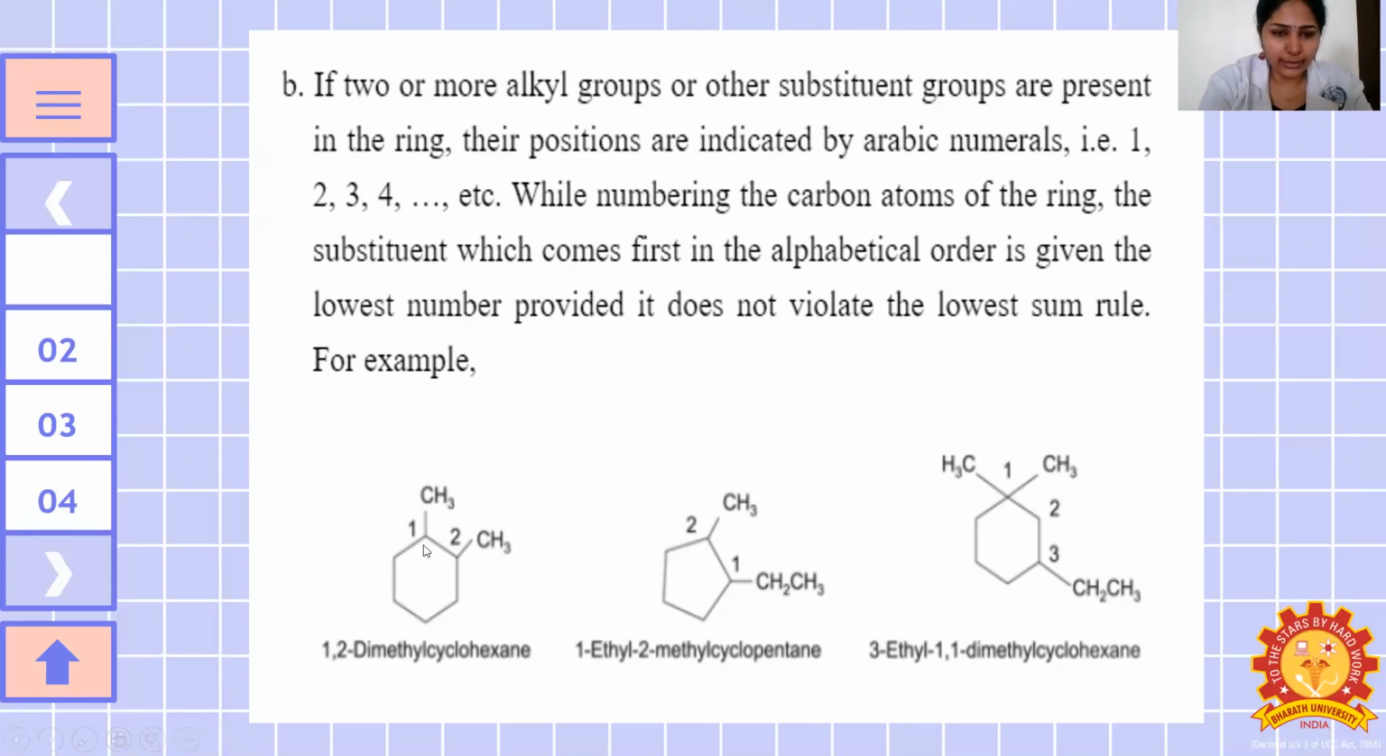So here, 1, 2 dimethyl, 2 methyl group. No, this is a cyclohexane because 1, 2, 3, 4, 5, 6. Here it is 1, 2, 3, 4, 5, so 5 carbon atoms, pentane. First position is an ethyl, 1 ethyl, and second position is a methyl. So 1 ethyl, 2 methyl, cyclopentane. Here 1, 2, 3. So third position ethyl, 3 ethyl, 1, 1 dimethyl, cyclohexane.